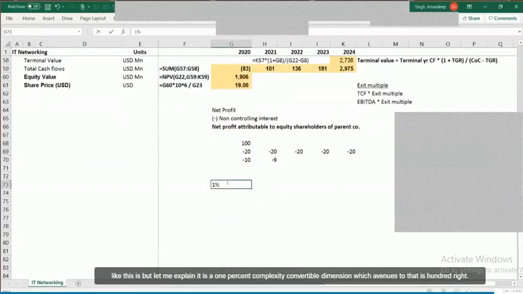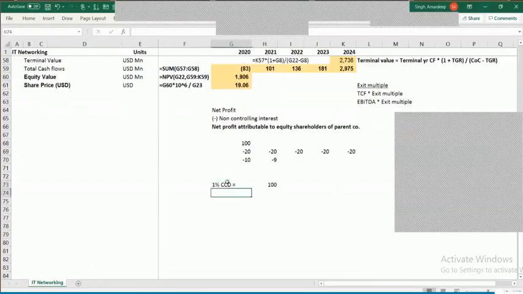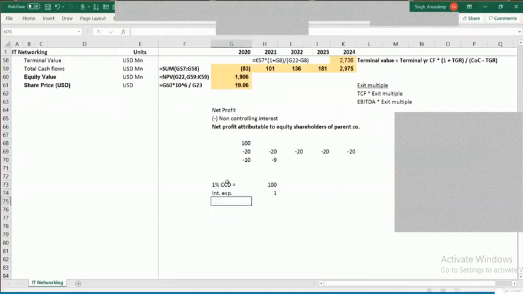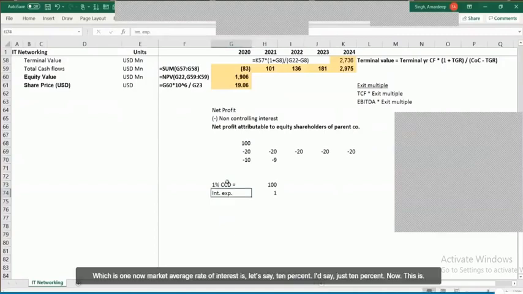There is a 1% compulsory convertible debentures which have been issued, and that is 100, right? So typically, what is the interest expense that you pay on it? Interest expense that you pay is just 1% of this, right? Which is 1. Now, market average rate of interest is, let's say, 10%.